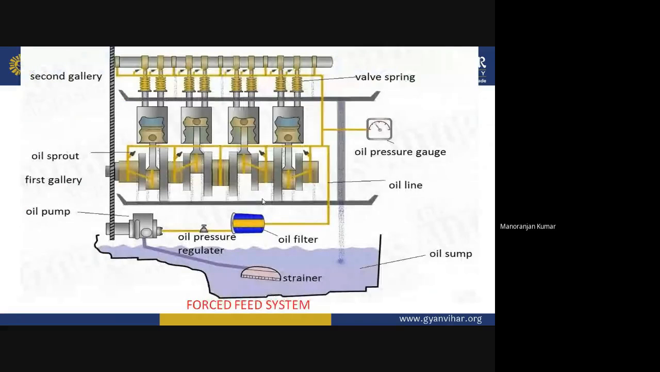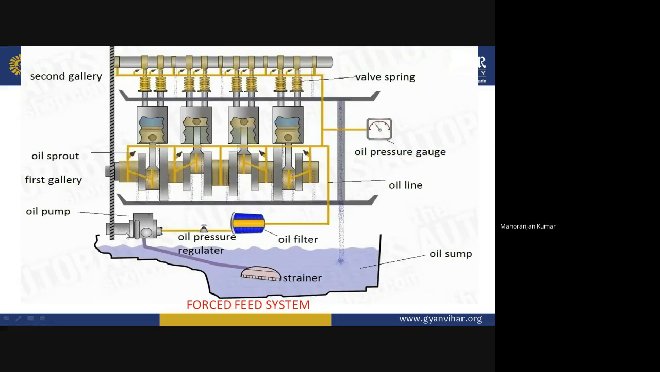Now you can see this is the diagram of this force feed system. Here, this is the oil reservoir, the oil sump. Generally this oil sump is in the crankcase, just below the crankshaft. In this oil sump, you can see this is the strainer. The use of this strainer is to remove foreign impurities, foreign particles from the lubricating oil which is entering into this oil line. That is the main function of this strainer.